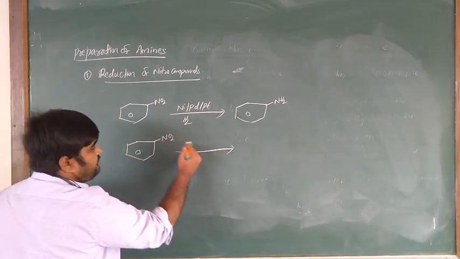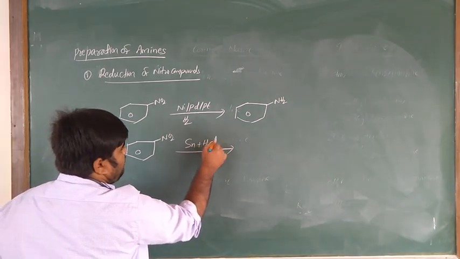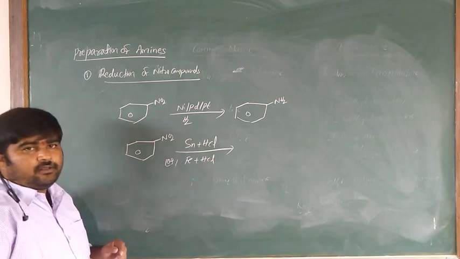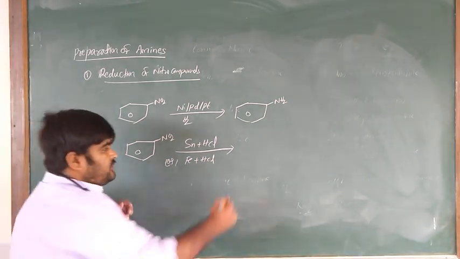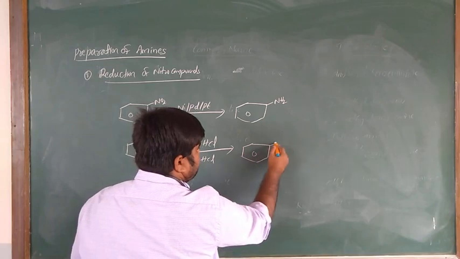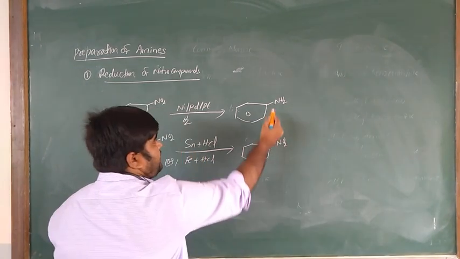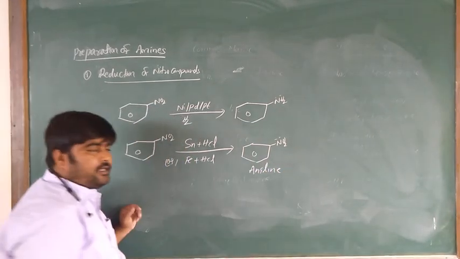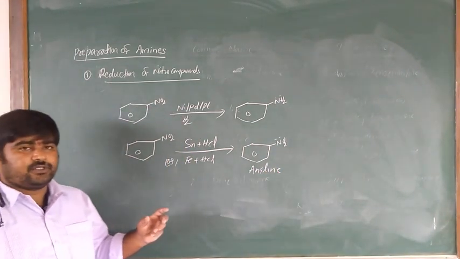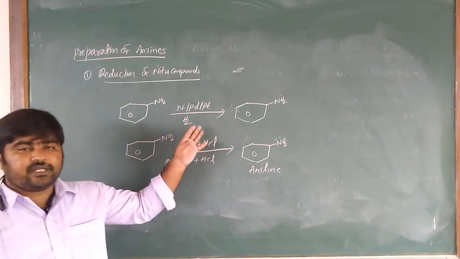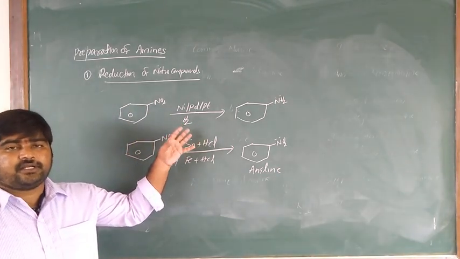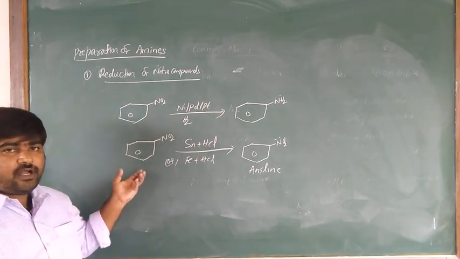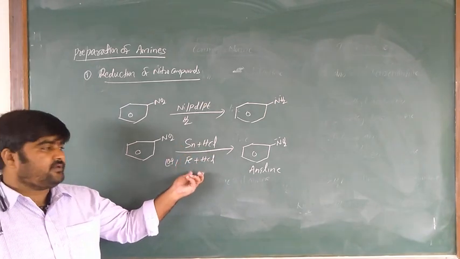Along with this, nitrobenzene in the presence of tin and HCl or Fe and HCl, in an acidic medium, produces the aniline also. This is what aniline is. So reduction of nitro compounds: nitrobenzene in the presence of nickel, palladium, platinum hydrogenation produces the aniline, and nitro compounds in the presence of tin and HCl or Fe plus HCl produce the aniline.